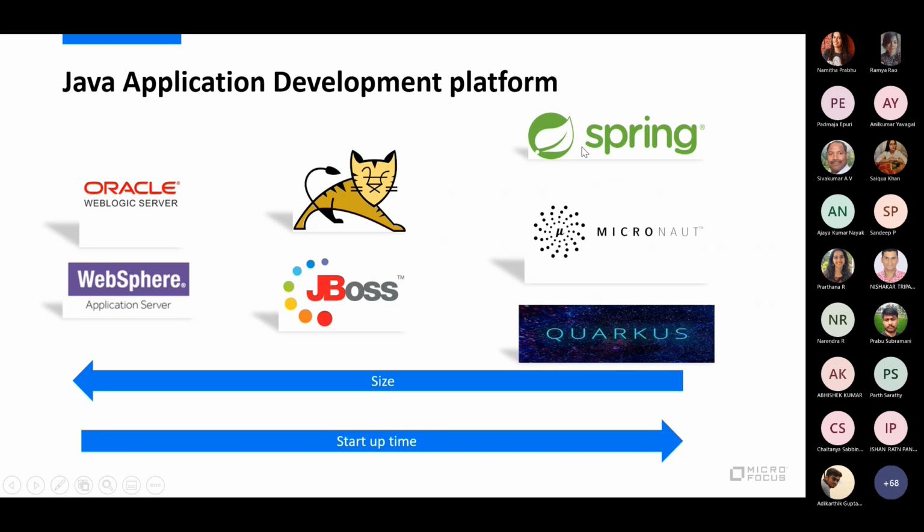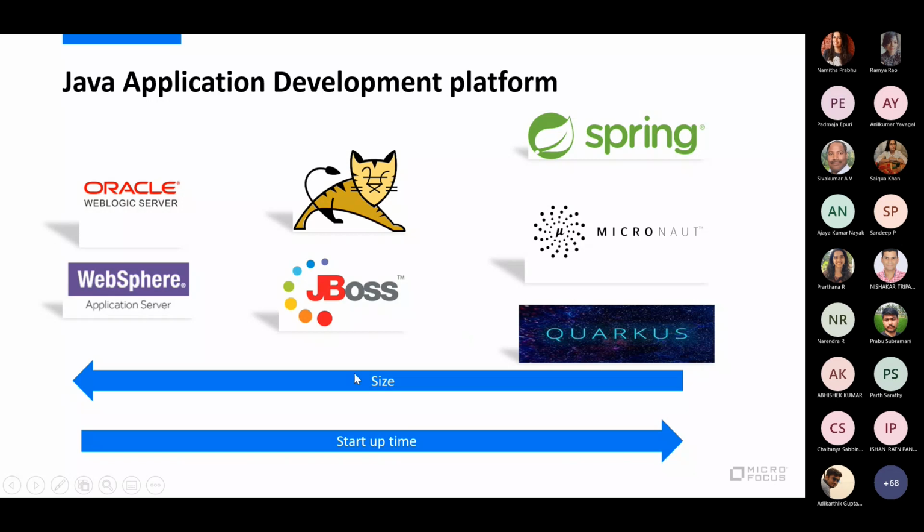And now we are looking at new modern application platforms like Spring Boot, and then Micronaut and Quarkus. Micronaut and Quarkus are a little bit more advanced than Spring Boot, so you can have a look at that later. They come with a lot of cloud native technologies and support serverless architecture out of the box. But they are not quite as popular as Spring Boot.